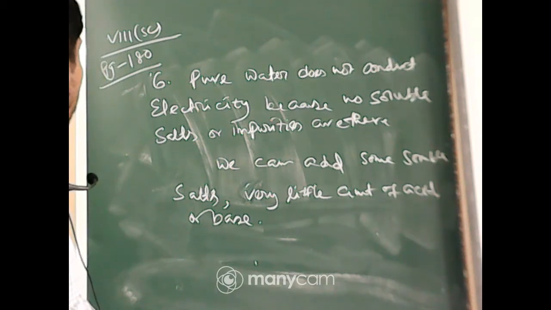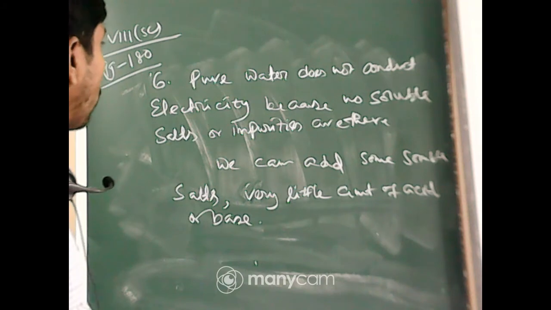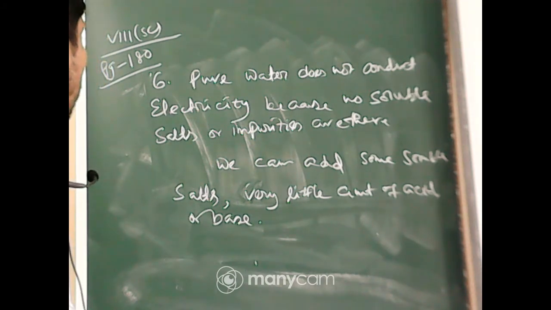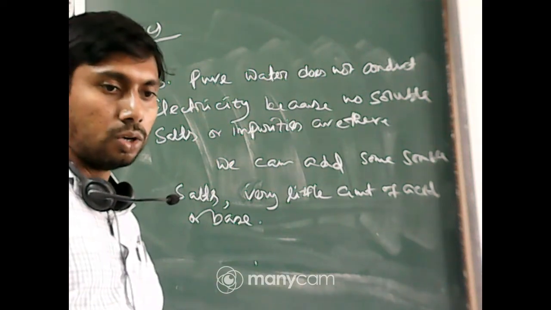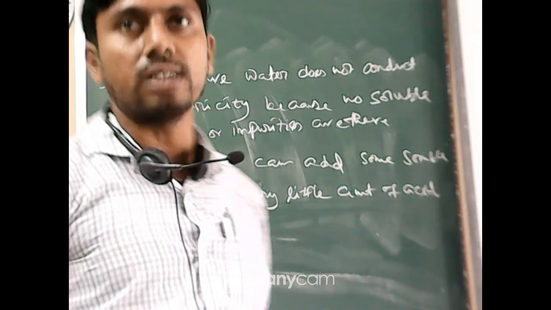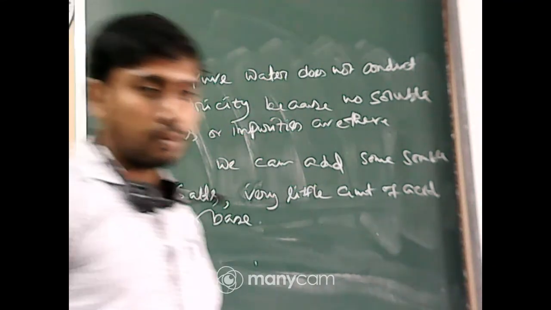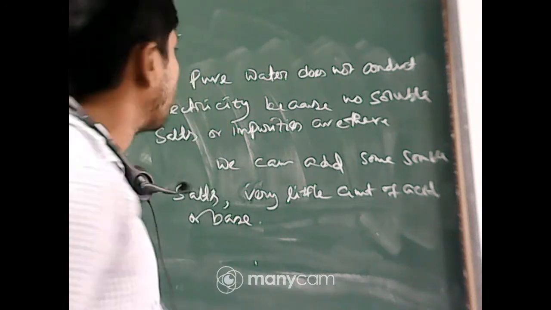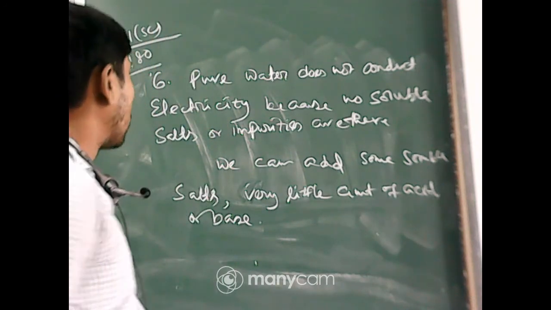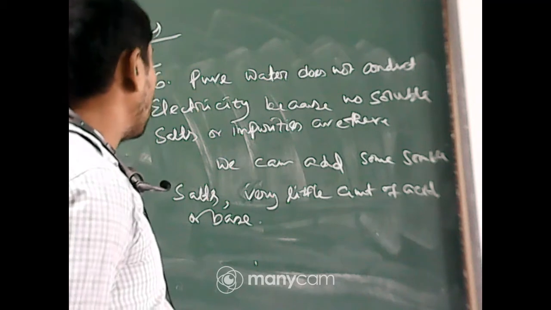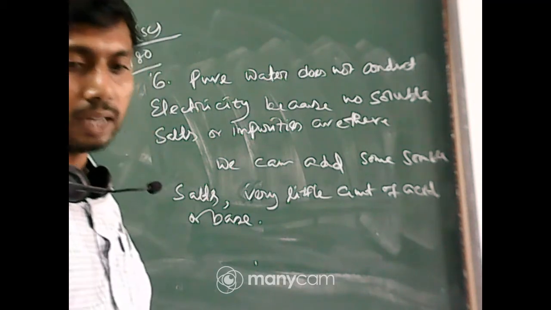Repeating question number 6, first part: pure water does not conduct electricity because no soluble salts or impurities are there.